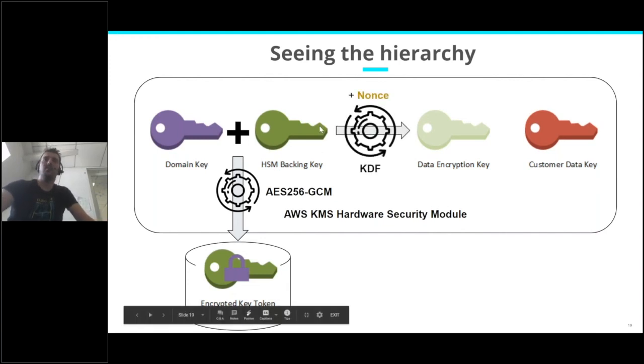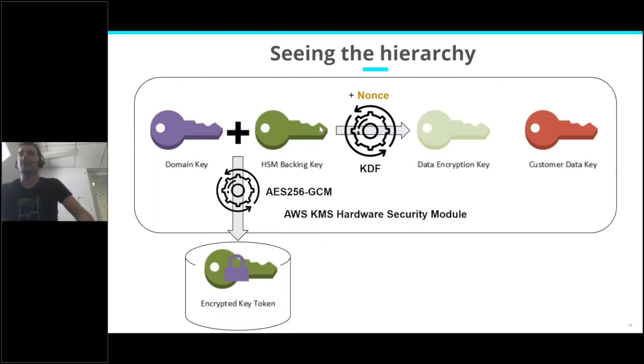The HSM backing key will be used as a seed to generate the data encryption key. So the principle here is that each time you perform an encrypt operation, the HSM will generate a nonce. It's just a random number.